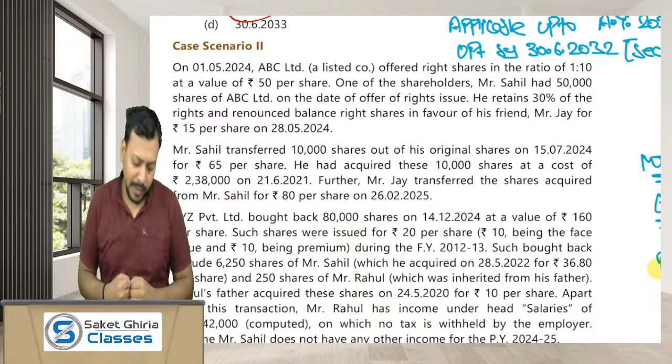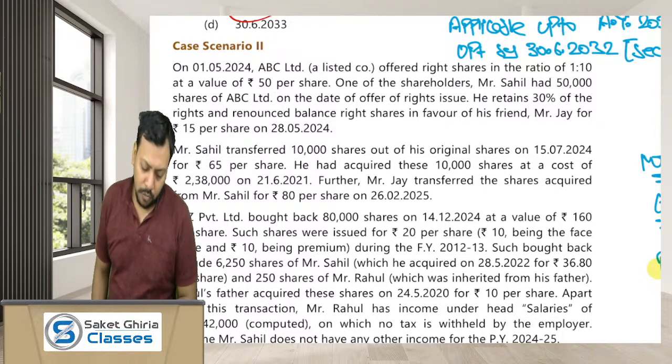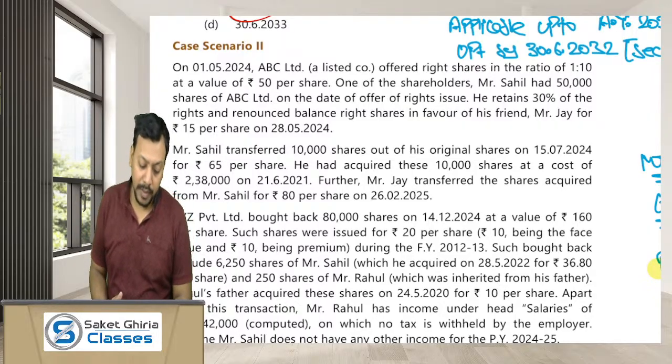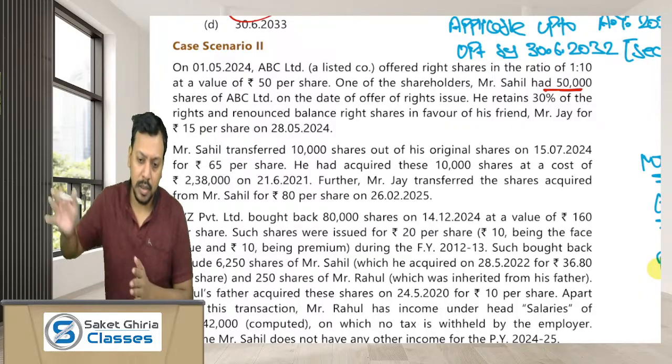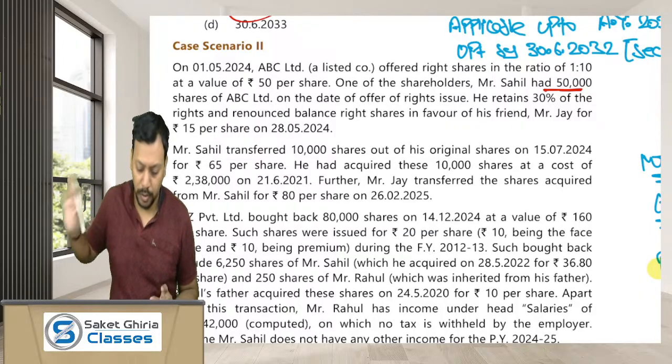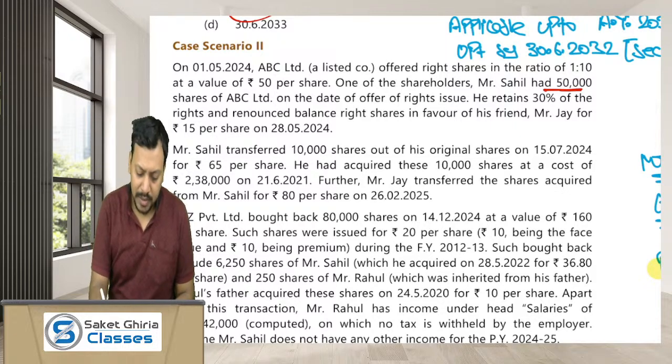Moving on to case scenario 2, on 1/5/2024, ABC Limited, a listed company, offered right shares in the ratio of 1:10 at a value of rupees 50 per share. One of the shareholders, Mr. Sahil, had 50,000 shares. So Mr. Sahil already has 50,000 shares of ABC, and the right is offered in the ratio of 1:10. Then how many right shares has the company offered to Mr. Sahil? 50,000 at the ratio 1:10 means 5,000 shares. So Mr. Sahil has been offered 5,000 right shares by ABC.